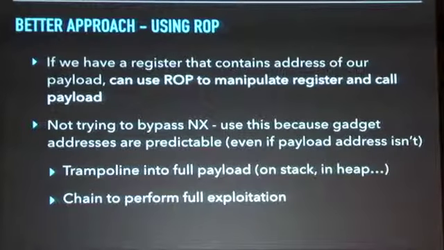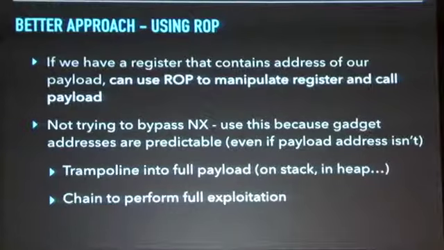In practice, if we have a register that references that inbound payload that triggered the vulnerability, then we can use ROP to manipulate the address in the register, and then call it. So then we don't have to make assumptions or reason about where that payload lives in memory. It's just a side effect of the code that's running that it contains a reference to it in the register.